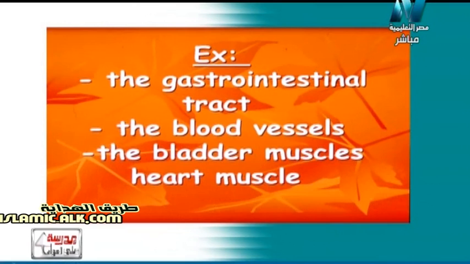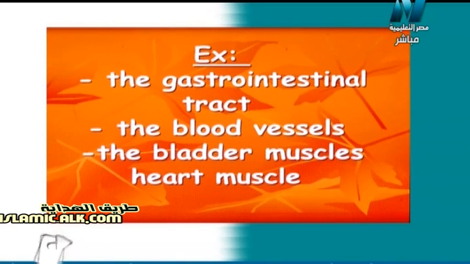Bladder muscle, عضلات المثانة, such as the urinary bladder. I can't control this muscle. Heart muscle, the great muscle or the strongest muscle in our body, أقوى عضلة في جسمنا, عضلة القلب برضه هنعتبرها involuntary muscle عضلة لا إرادية, because I cannot control or I cannot stop this muscle. ما ينفعش أتحكم فيها وما ينفعش كمان أوقفها. Heart muscle, عضلة القلب, is called involuntary muscle.